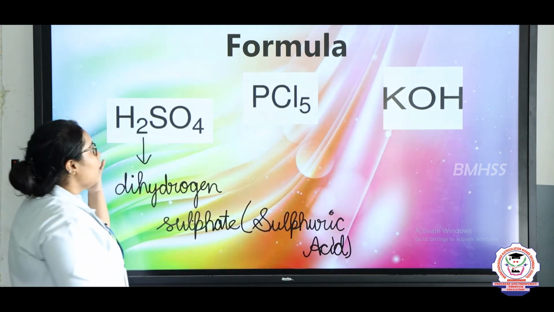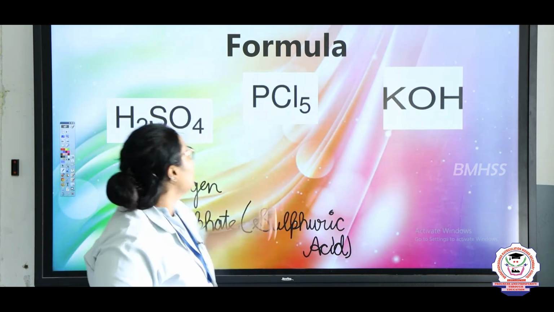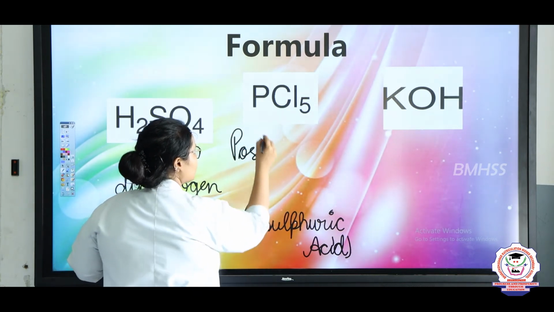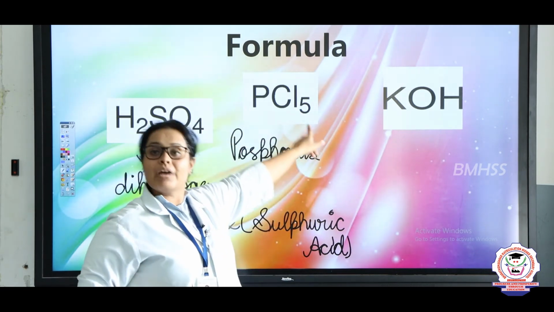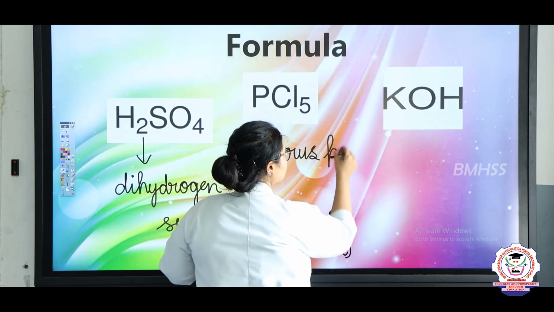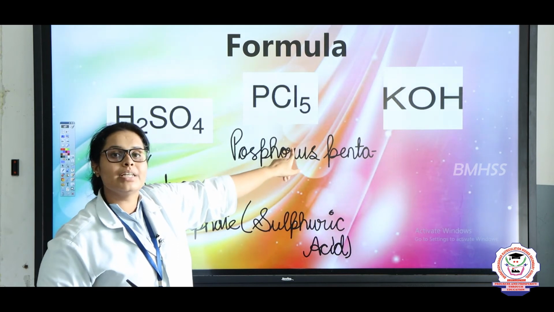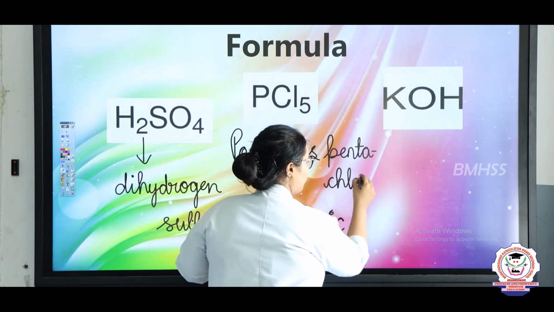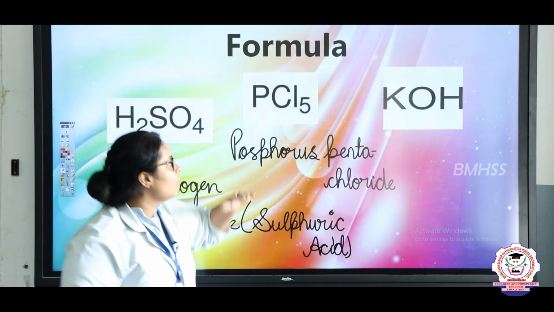Now see the second one. Here it is P and there are 5 Cl, right? So here you can write P as phosphorus, and there is 5 chlorine, so 5 can be denoted as penta. And Cl, what is Cl, children? Cl is chloride. So here I will write pentachloride. So what is the name, children? Phosphorus pentachloride.